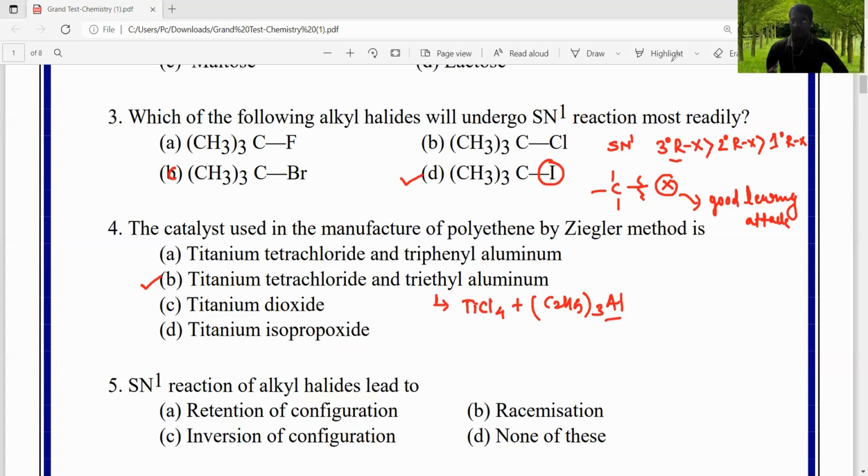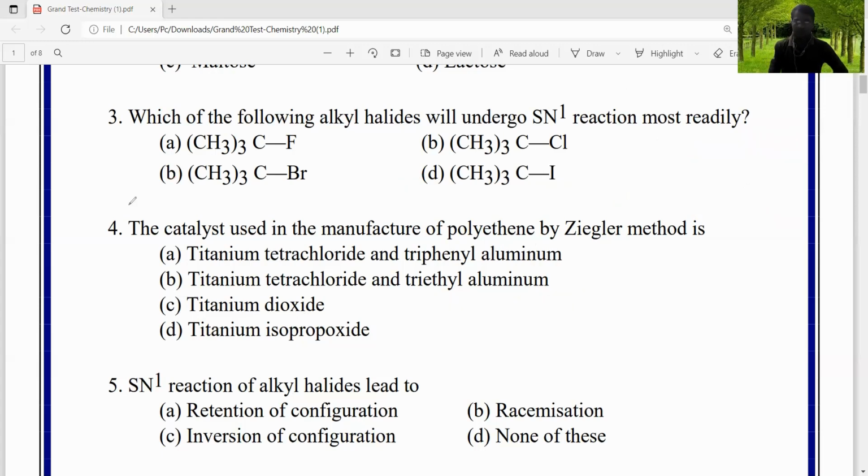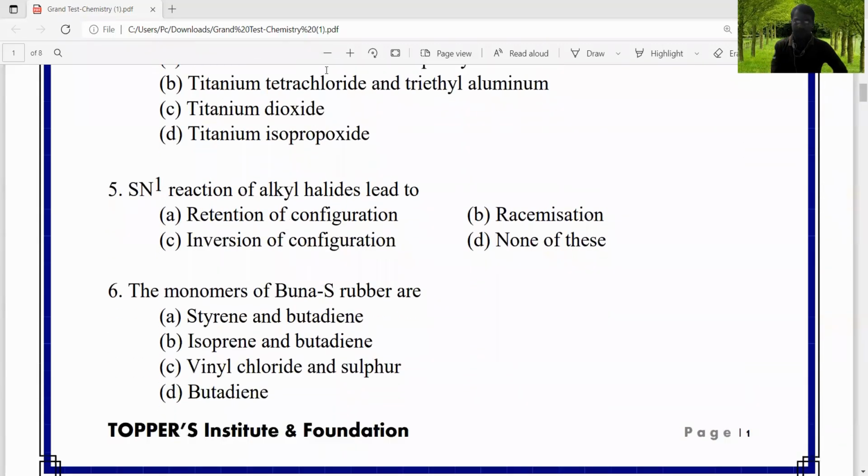Right? The next question is the fifth question. The question is, SN1 reactions of alkyl halides lead to. We know that in SN1 reactions we use tertiary alkyl halides.